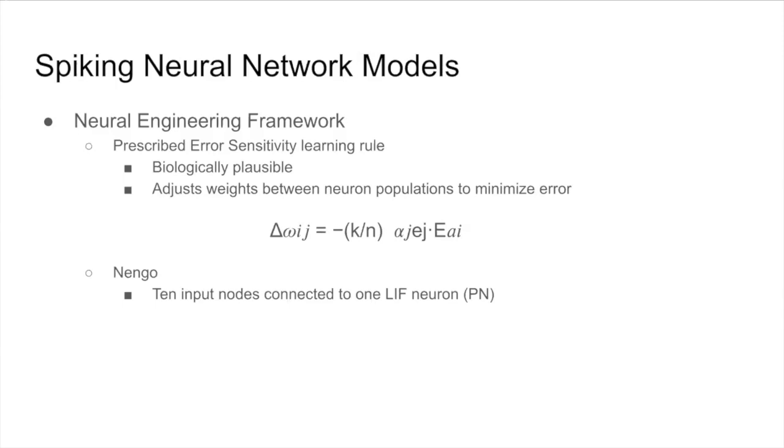The equation here shows how the change in synaptic weight, W sub ij, is calculated, where K is a scalar learning rate, N is the number of neurons in the presynaptic population, A sub j is the gain of the postsynaptic population, E sub j are the encoders of the postsynaptic population, and E is the error to minimize. We initialized 10 Nengo nodes with our recorded ORN spike trains as input. These 10 nodes were connected to a single leaky integrate and fire neuron, representative of a projection neuron. This model attempted to learn the connection weights of the 10 ORNs to the observed PN with the described PES learning rule.